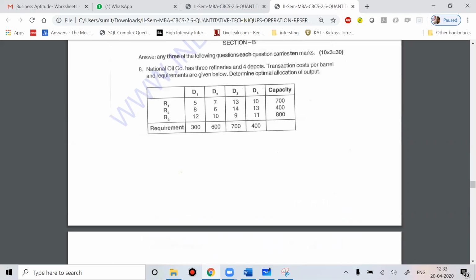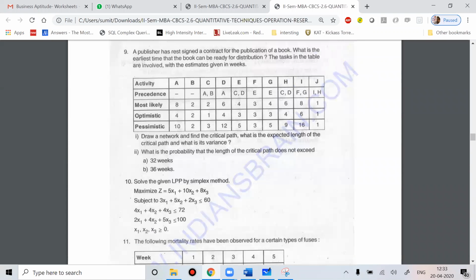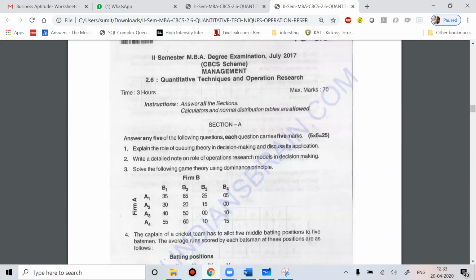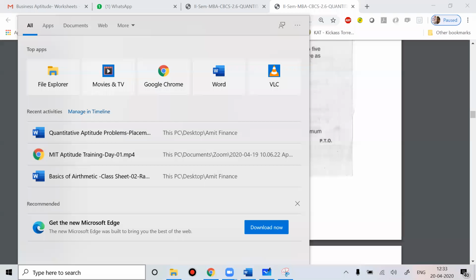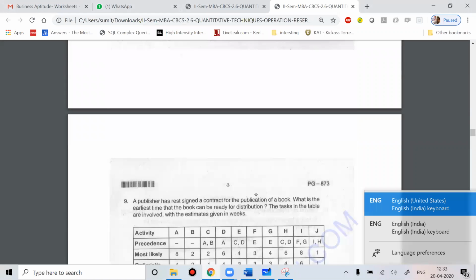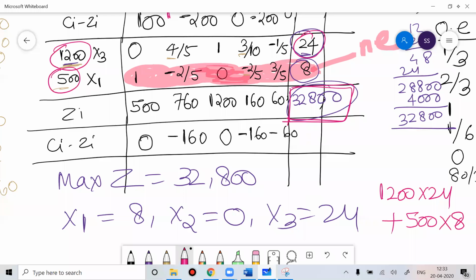Any other question? And which year is this? 2017, question number 10. So these two are your homework. Do these two questions. I'll send you this question paper in your group so that there should not be any confusion.